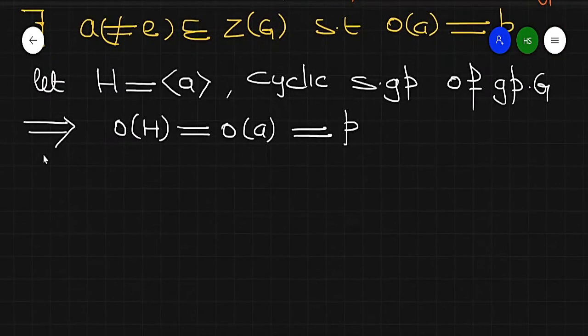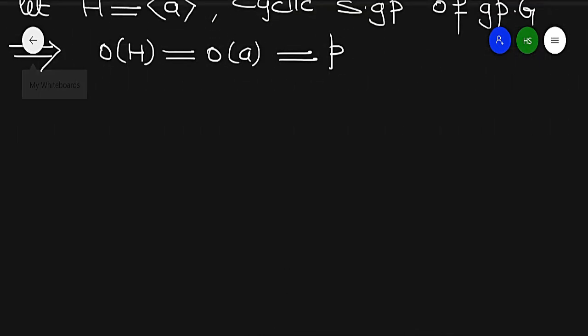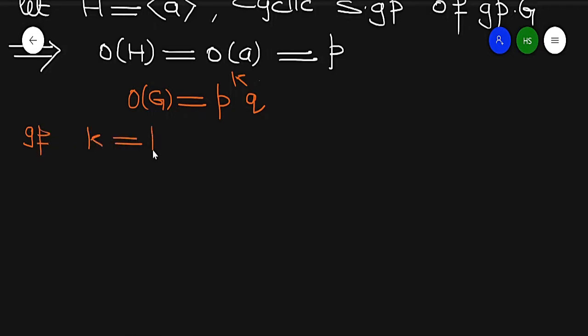Now I have two possibilities, because the order of G is equal to P raised to power K into Q. So we have two possibilities, either K equal to 1 or K greater than 1. If K is equal to 1, then in this case the order of G is equal to PQ.